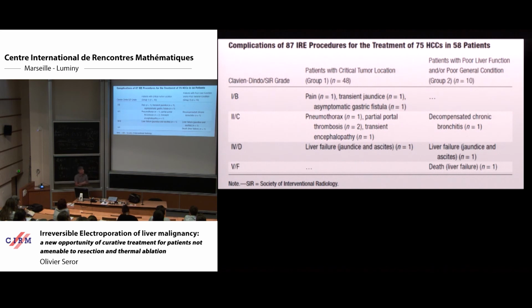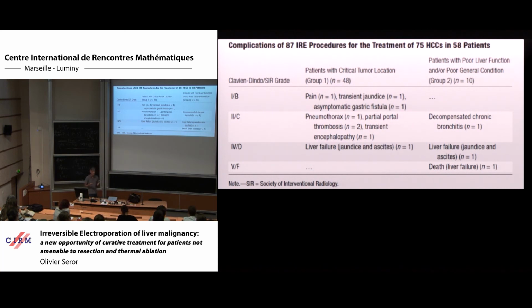That means it is possible to treat this patient with electroporation, but there is a level below which we again have a risk of liver failure, unfortunately. But no complication due to collateral thermal damage or things like that. And this is important.